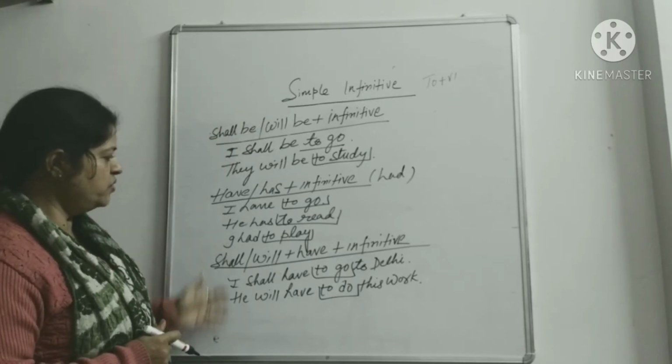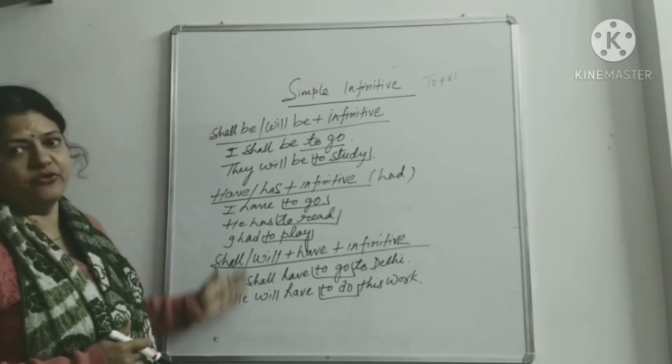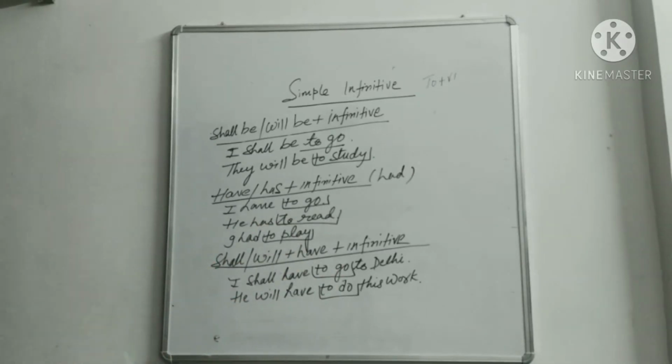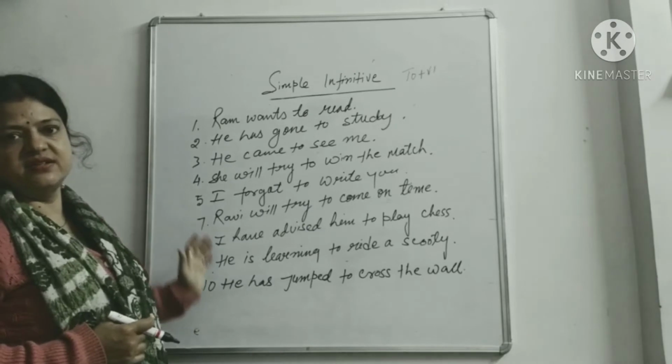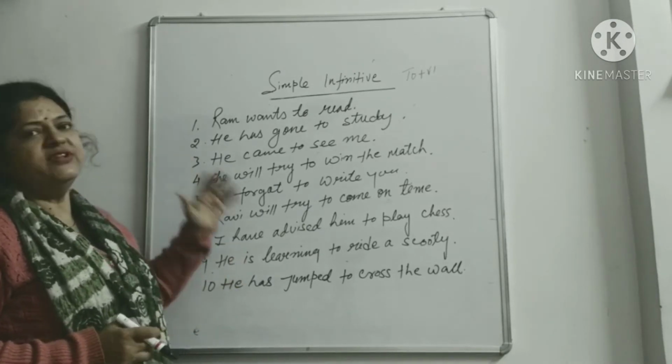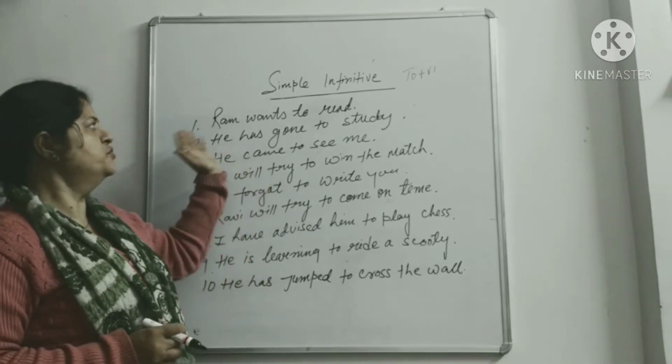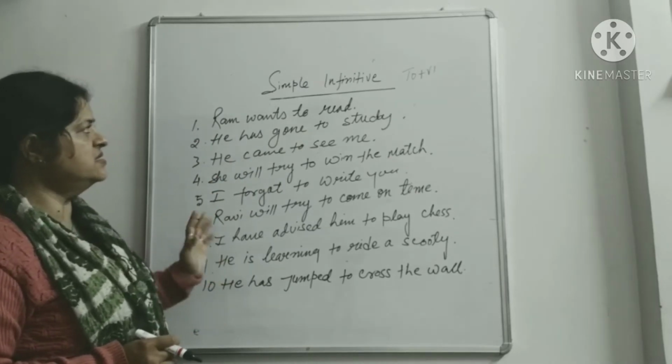मैं एक दो और लिख रही हूँ और उसके बाद फिर मैं आपको पैसिव वॉइस बताऊंगी क्या होता है. In this sentence, you know, these are the 10 sentences I have written, and you will see that 2 verbs have been used in these sentences.